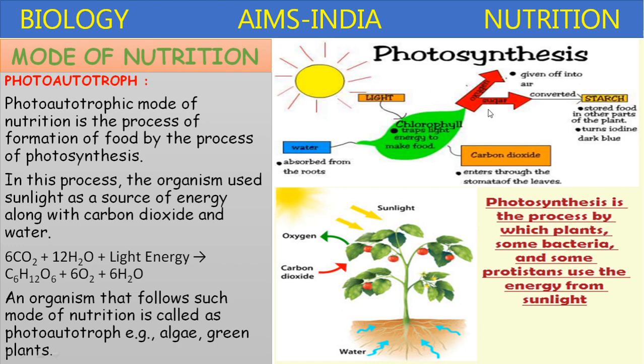During this process, oxygen is released and the sugar is finally converted to starch and stored in different parts of the plant. So photosynthesis is the process by which plants, green bacteria and some protistans like euglena use the energy from the sunlight and synthesize the food material. This process is called photosynthesis.